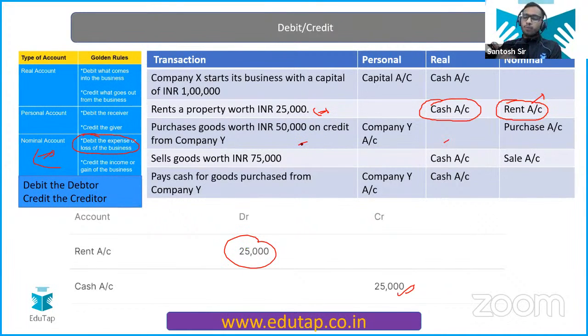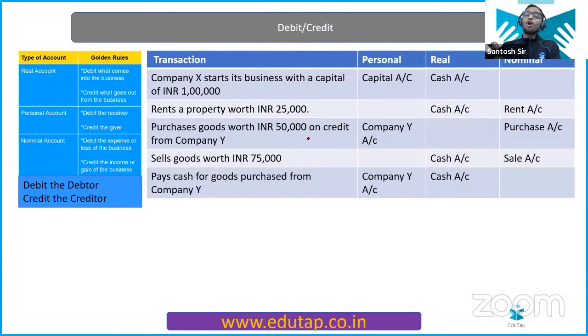Purchase goods worth rupees 50,000 on credit from company Y. Pratik, focus. Write down your doubts on the register. Okay, instantly. Purchase goods worth rupees 50,000 on credit from company Y.